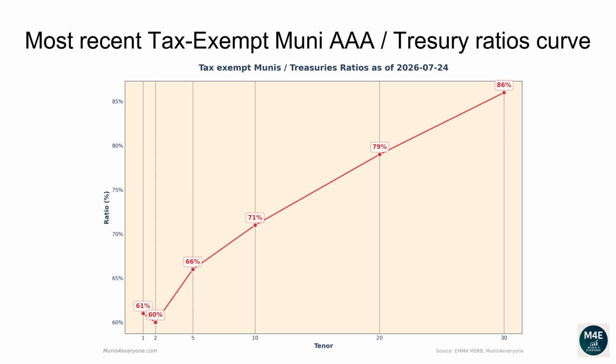The current one-year ratio is 61%. The 2 years ratio is 60%. The 5 years ratio is 66%. The 10 years ratio is 71%. The 20 years ratio is 79%. The 30 years ratio is 86%.